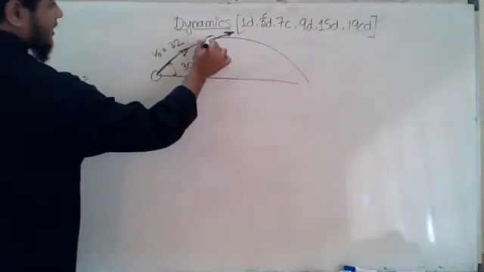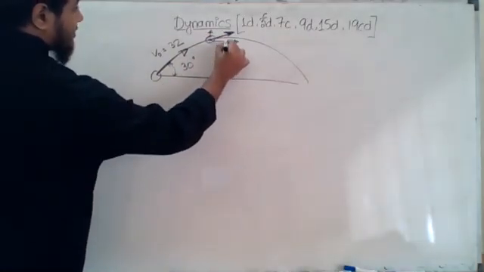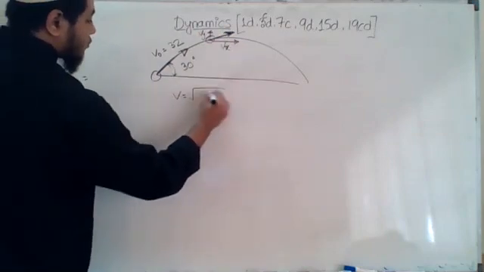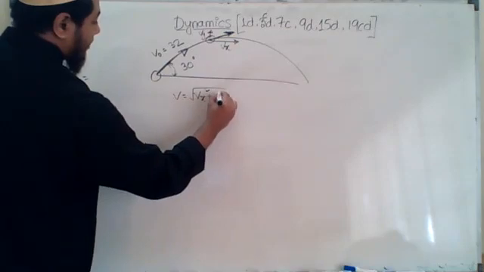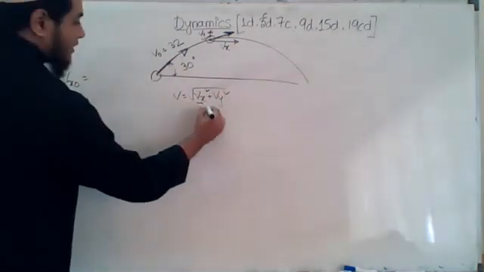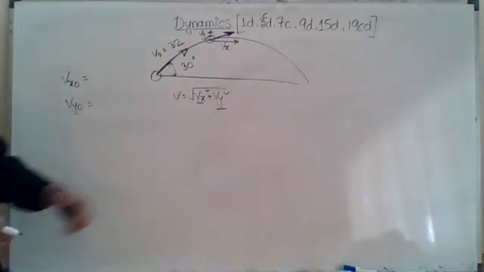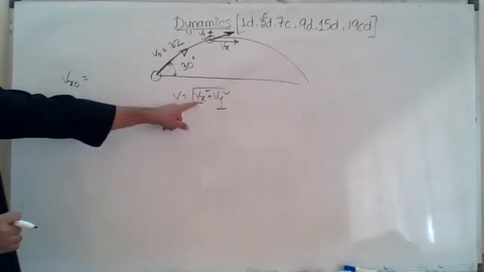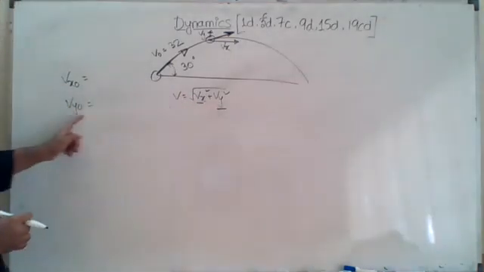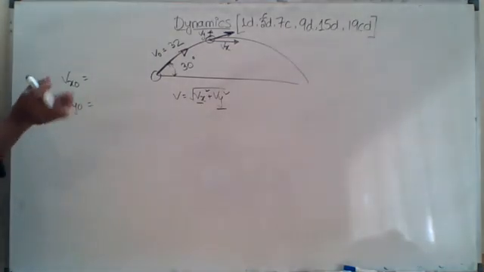Now this velocity can be found out by its 2 perpendicular components, that is Vx and Vy. If you remember, V is equal to root over Vx square plus Vy square. Okay, in this way we find out. Now to get Vx and Vy, we need to calculate Vx naught and Vy naught. Vx is the final velocity, and for that the initial velocity is Vx naught, and Vy is the final velocity, and for that Vy naught is the initial velocity along 2 axes.